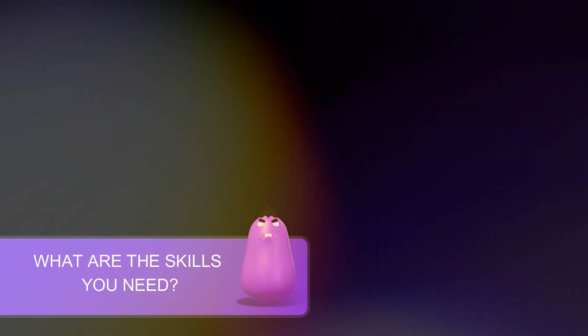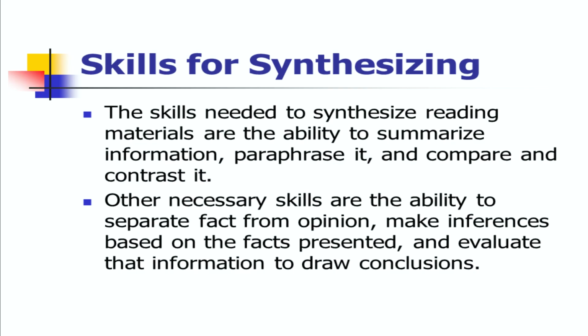There are multiple skills needed for synthesizing. To synthesize reading materials, you need to summarize information, paraphrase it, and also compare and contrast it. Other than that, you should have the ability to separate fact from opinion, make inferences based on the facts presented, and evaluate that information to draw conclusions.